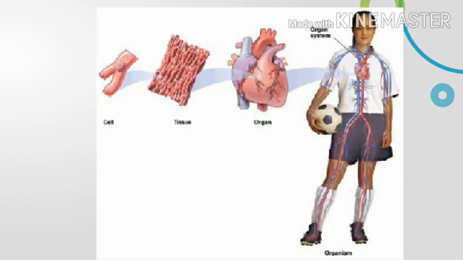Organ system. A group of interconnected organs which work together to do a big job for the organism is called an organ system. Organism. An organism is an animal or a plant which can exist on its own. An organism is made up of many different organ systems which work together to perform all the functions necessary for maintaining life. For example, the human being is an organism.